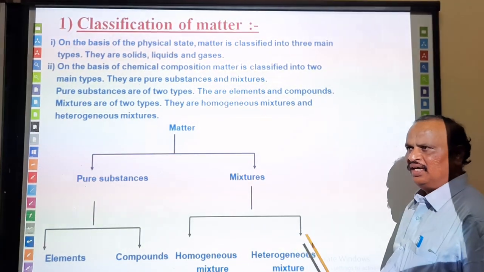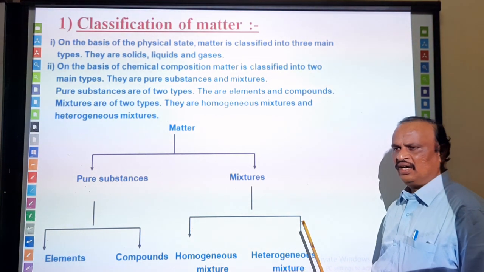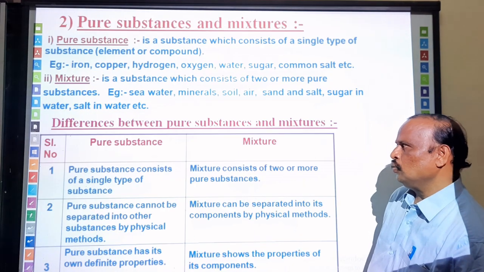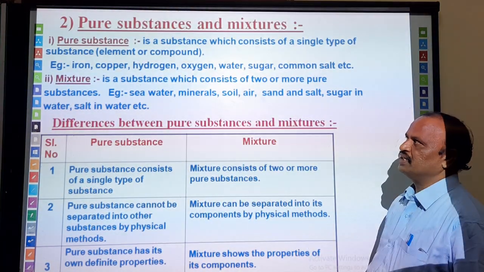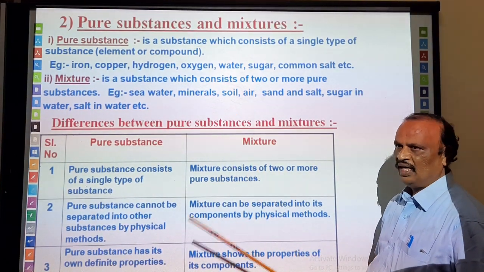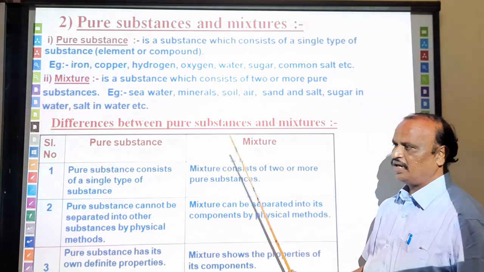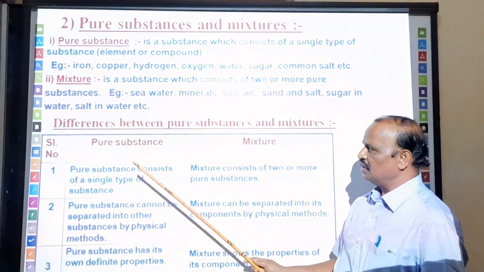A heterogeneous mixture is made up of two or more substances whose components can be distinguished. So, pure substances are elements and compounds, and mixtures are of two types: homogeneous and heterogeneous.